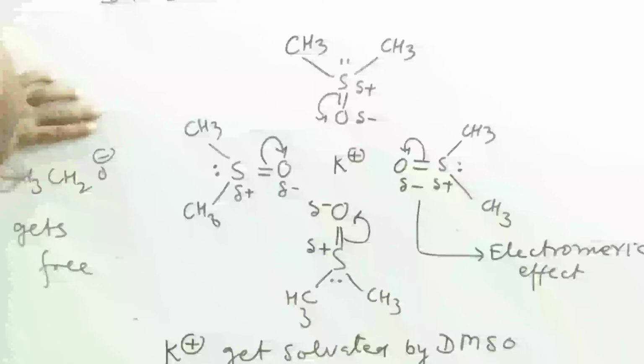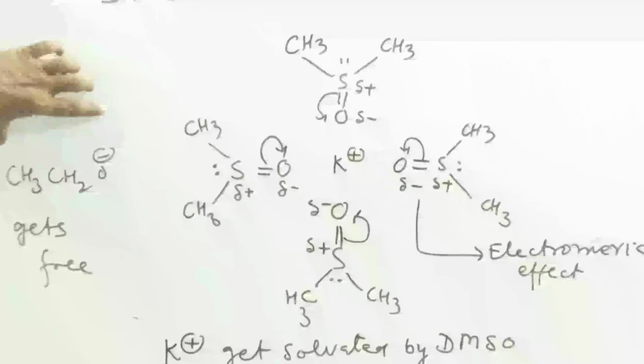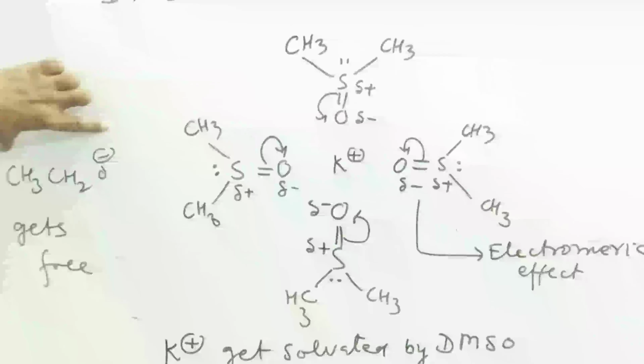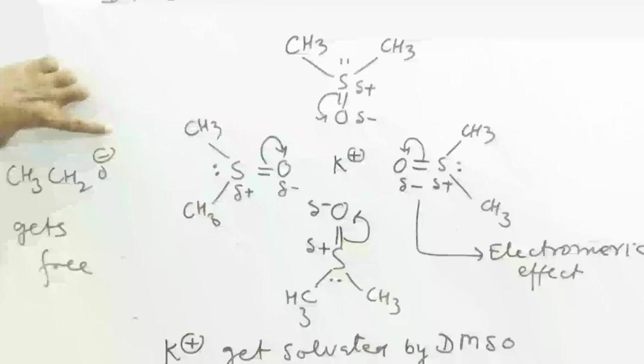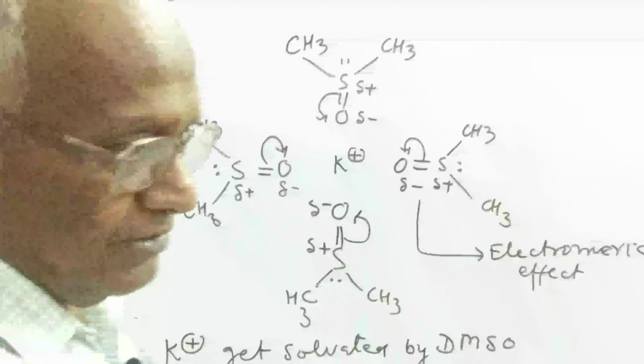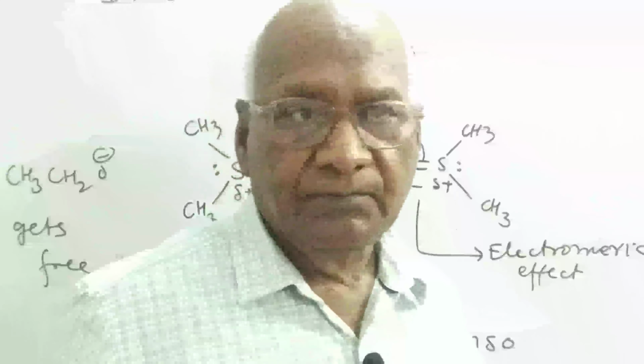When it gets free, it works well for nucleophilic substitution reactions or for elimination reactions involving the attack of the nucleophile. So this is sufficient for the electromagnetic effect. Thank you very much.